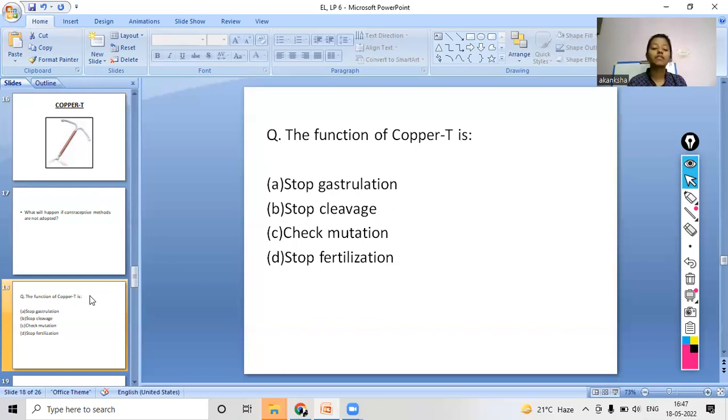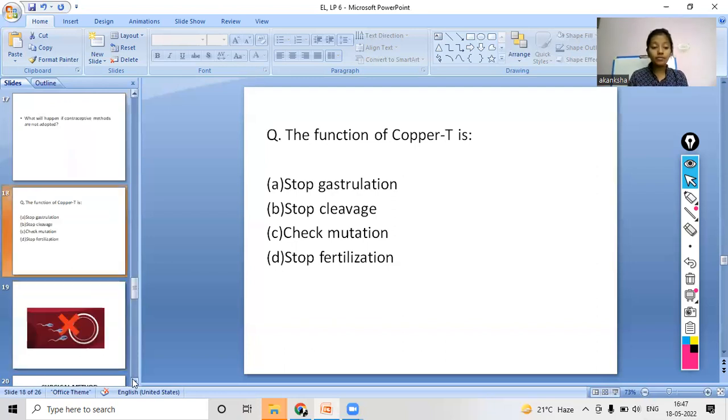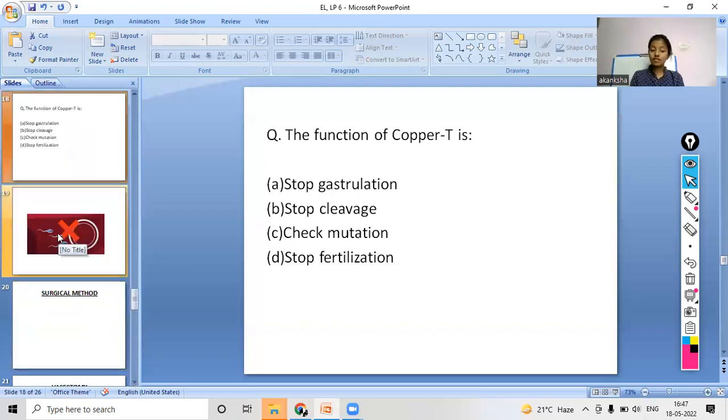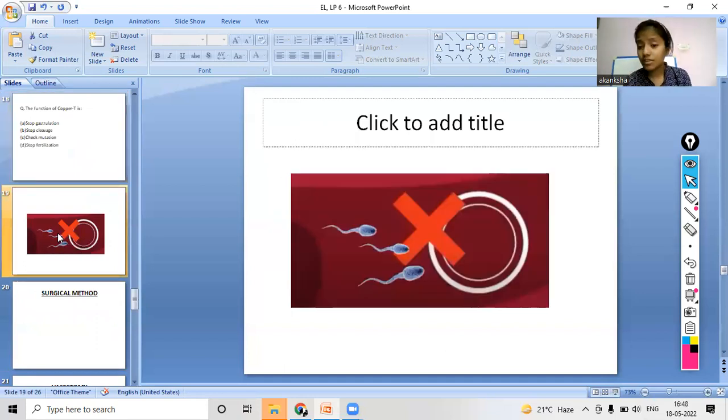Okay, yes, I can see the right responses. Okay, so now we will move on ahead. We just discussed some of the barrier methods that can help in contraception, or the avoiding of pregnancies. We just read some of the temporary methods, and now we will read some of the permanent methods.